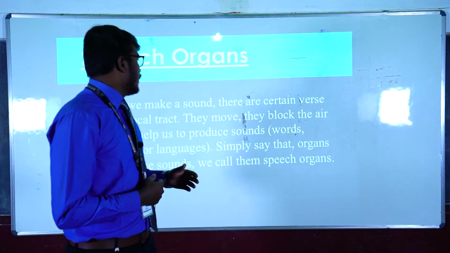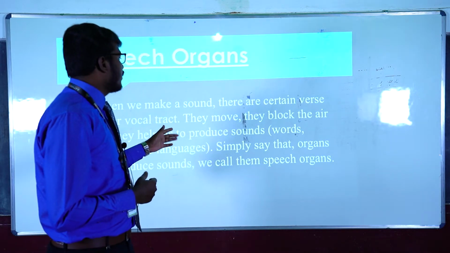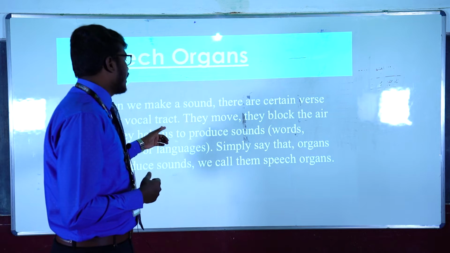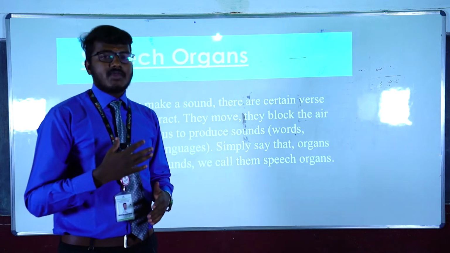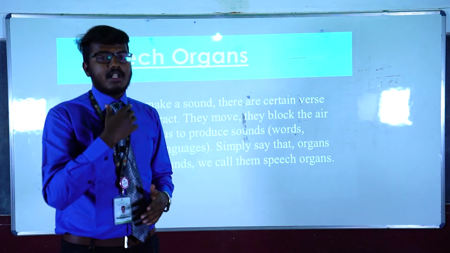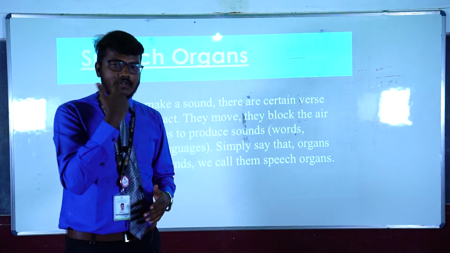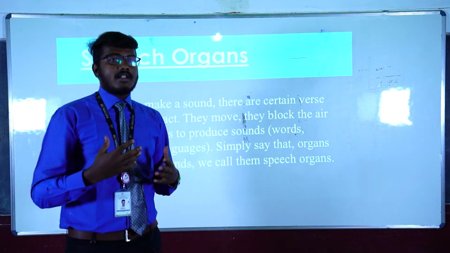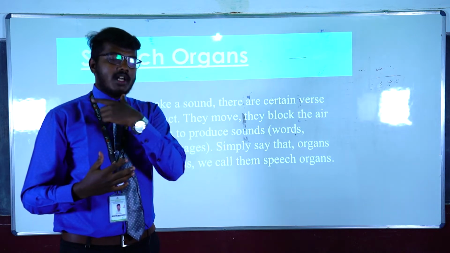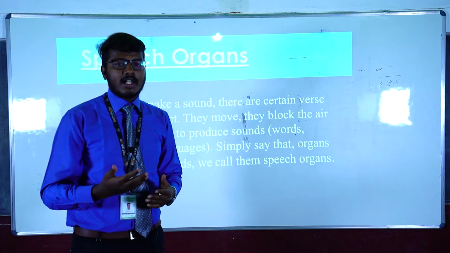So for example, we see here speech organs. When we make sound, there are certain parts of our vocal tract. The vocal tract involves two basic cavities, the vocal cavity and the nasal cavity. The vocal cavity is any area within the mouth, and the nasal cavity comprises the nose and the other areas. And the production of speech sound does not happen only with the vocal or the nasal cavity.